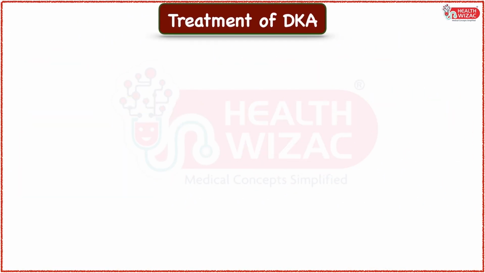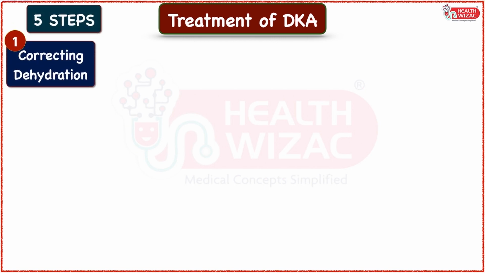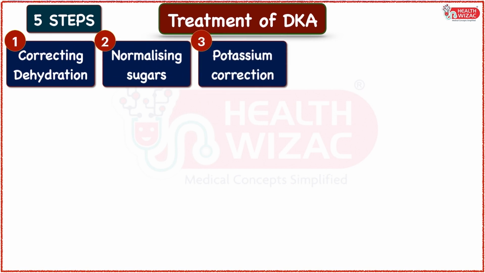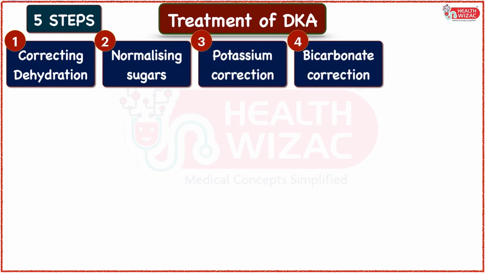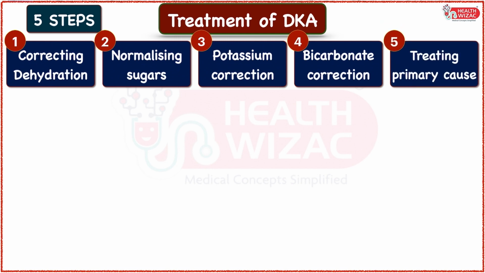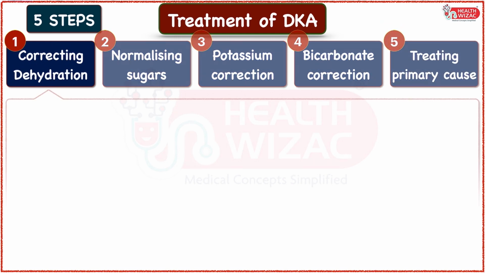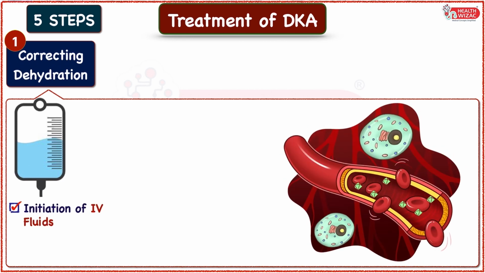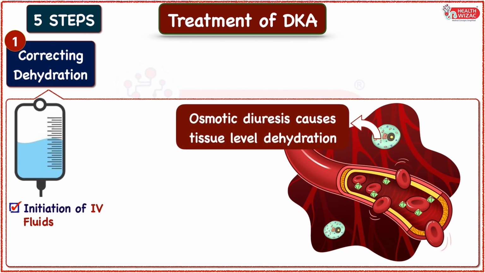Treatment of DKA includes 5 major steps, that is, correcting dehydration through IV fluids, normalizing sugars through insulin, potassium correction, bicarbonate correction, and treating the primary cause. As soon as the diagnosis of DKA is confirmed, first step is the initiation of IV fluid replacement therapy, as osmotic diuresis causes significant tissue level dehydration.